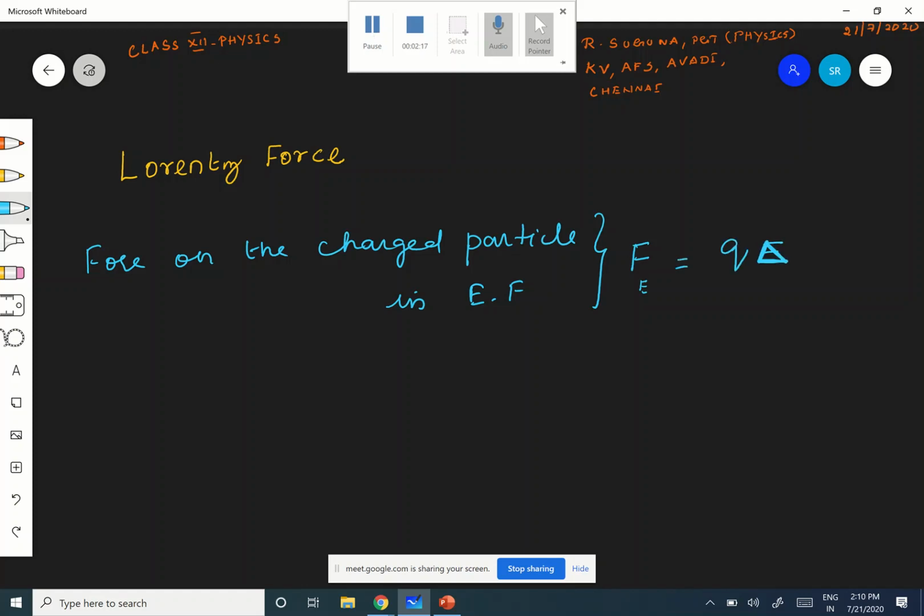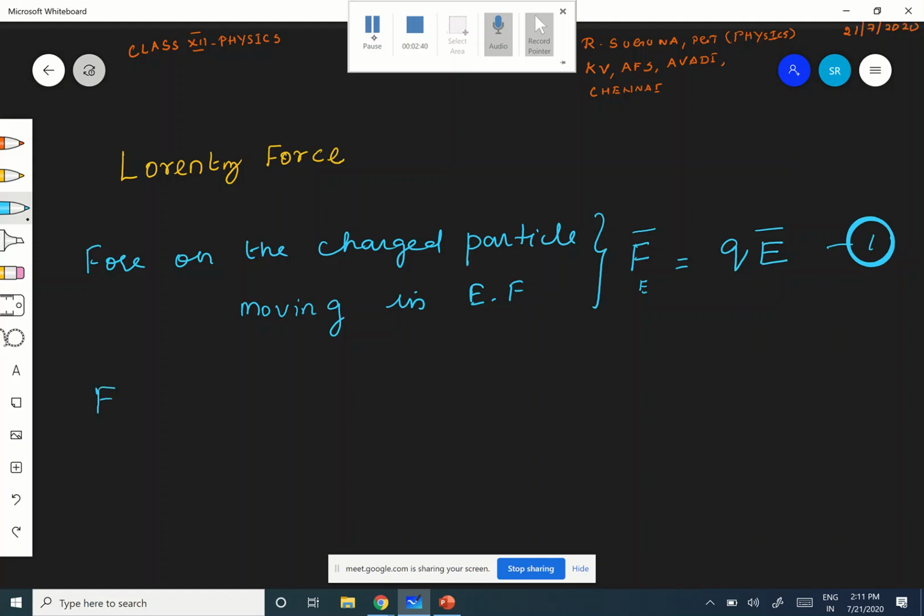So FE is equal to QE. FE is the force on the charged particle moving in electric field. This is equation number 1. Already we have seen these things.